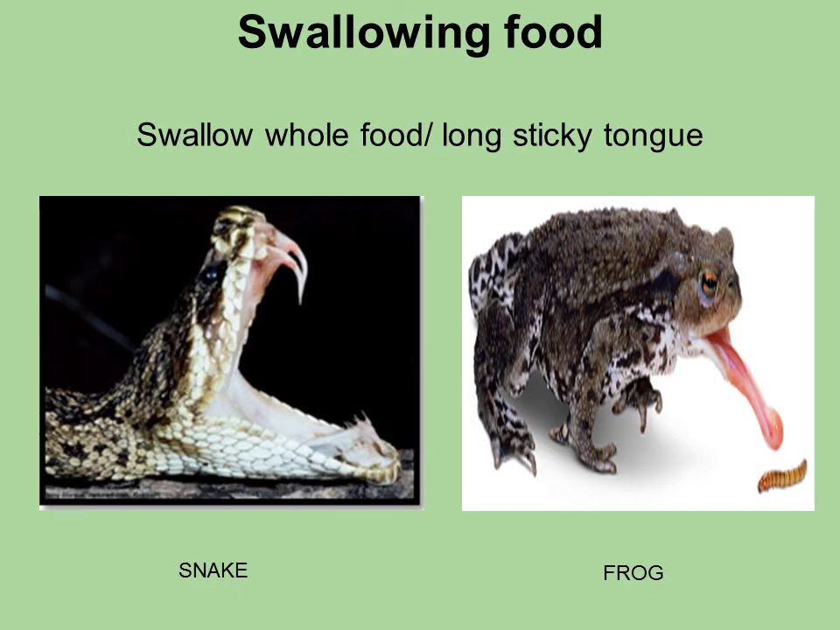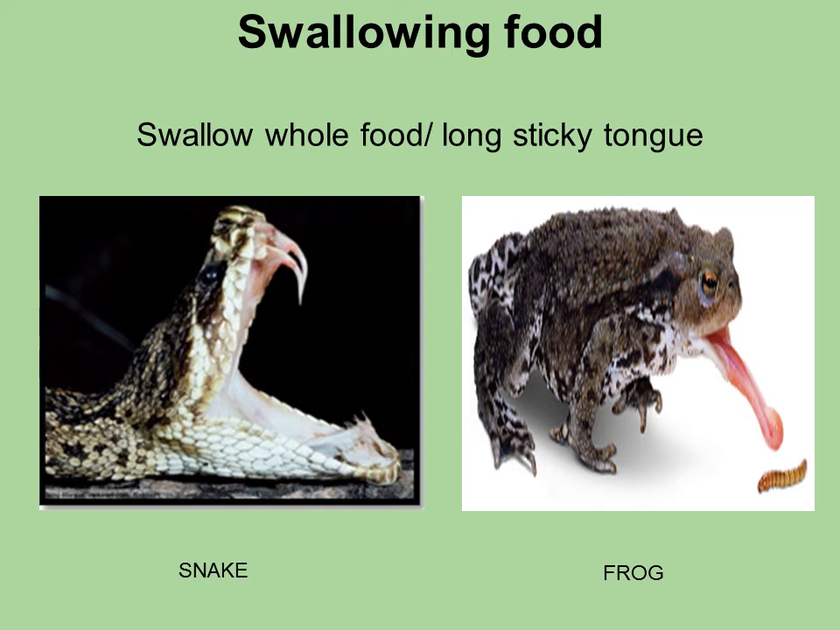Now next method is swallowing of food, and this is generally seen in animals like snakes, lizards, frogs, etc., because they do not have teeth to chew their food. So they swallow the food as such. Now in the case of a snake, it will swallow its whole food like that only.